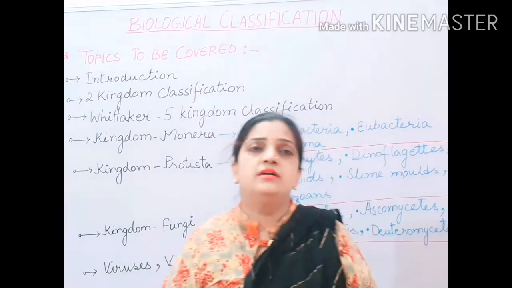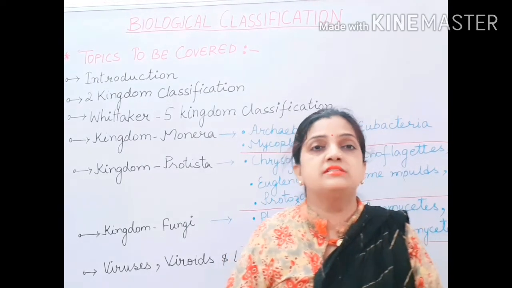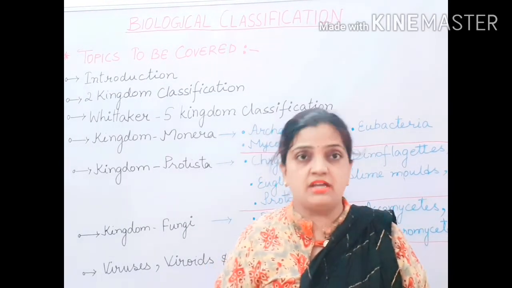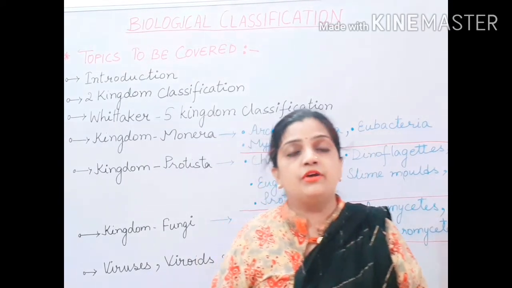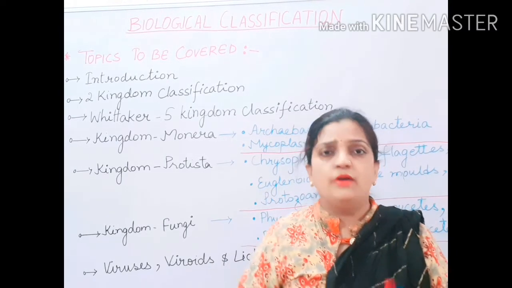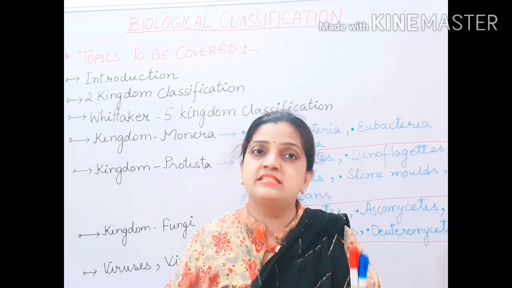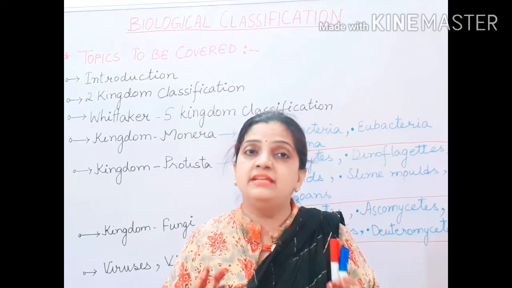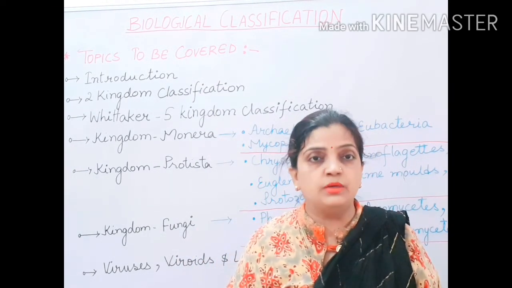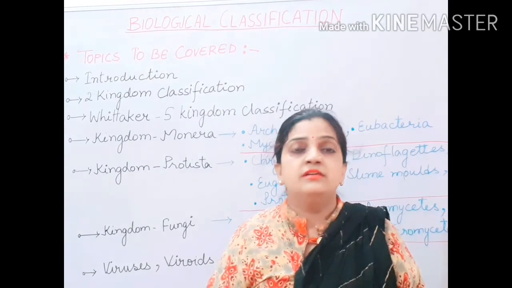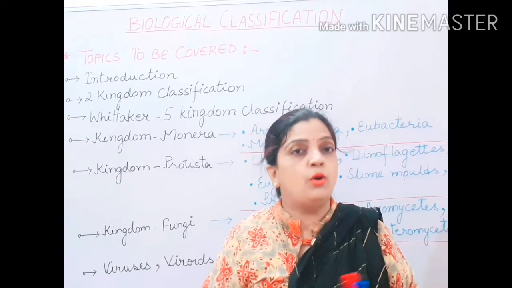Now what we have discussed before in the last chapter was what is classification, what was the need of classification, how the classification system came, and how groups and categories were formed. We have discussed a lot about all these different types of questions and topics in the last chapter, that is, The Living World. So children, now we don't need to spend much time again on discussing all those topics.